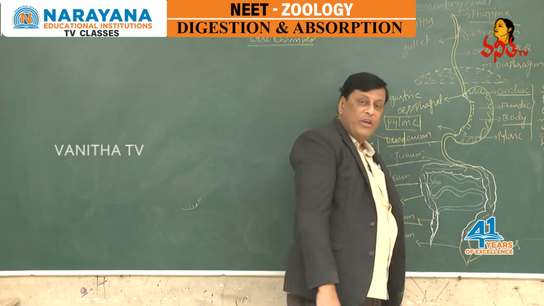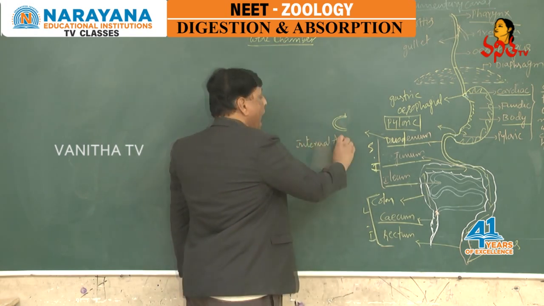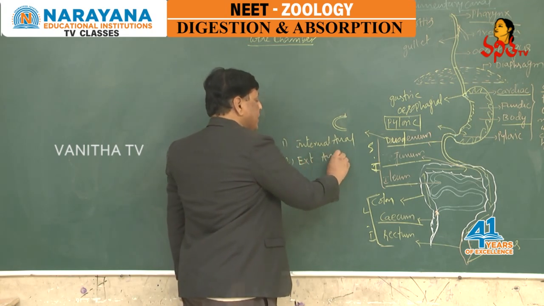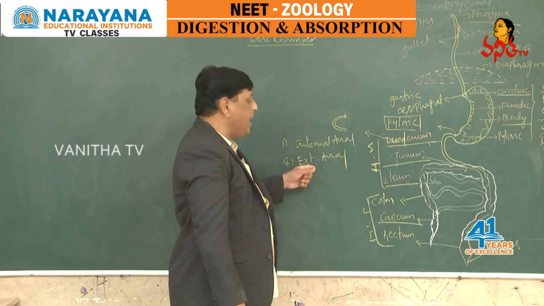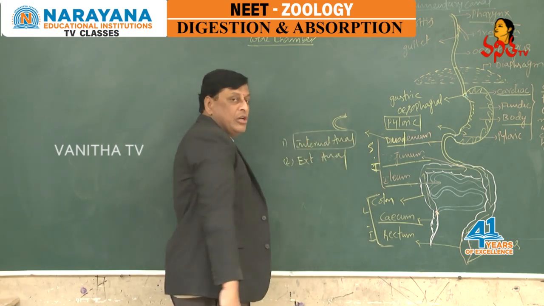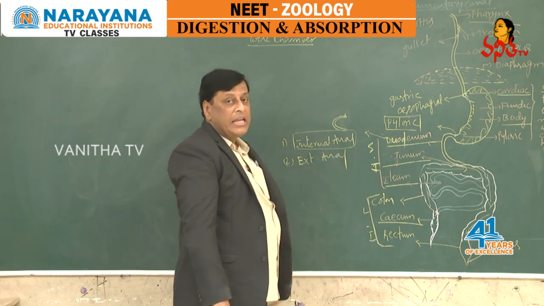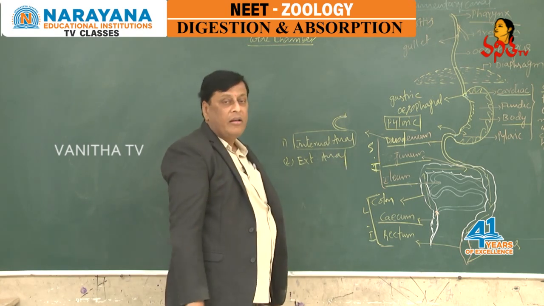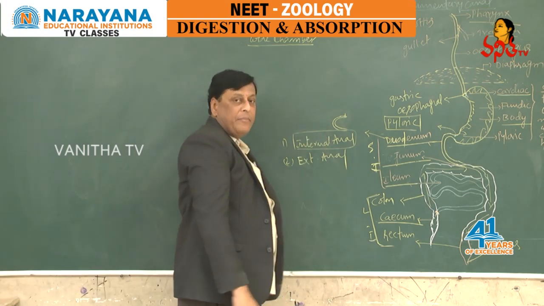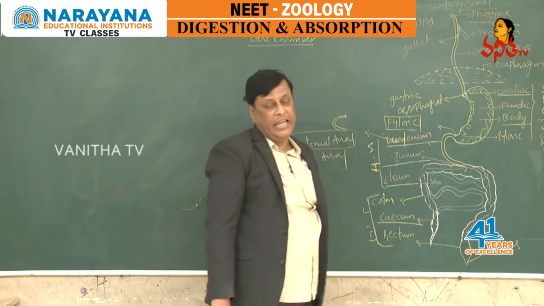Here at the anus, we can see two sphincters. One is the internal anal sphincter. The second one is the external anal sphincter. The internal anal sphincter is made with smooth muscles, whereas the external anal sphincter is made with skeletal muscle or voluntary muscle. This one is voluntary muscle, this is involuntary muscle. These are the structures we come across along the length of the alimentary canal.